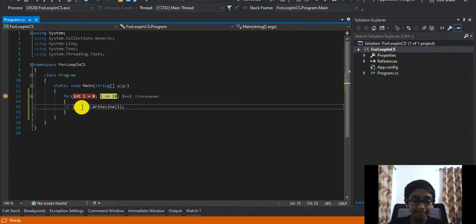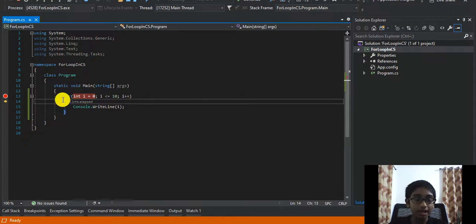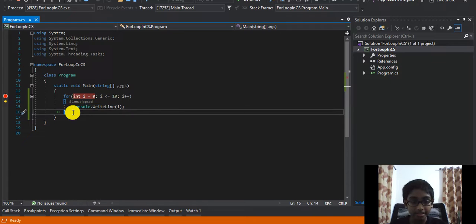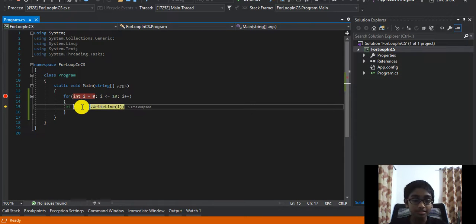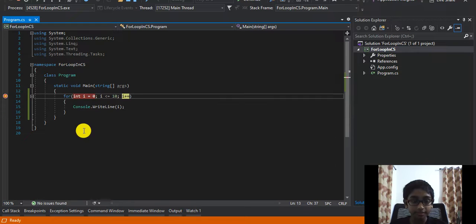And as you can see, C# says that this is true. Okay, so after that, I'll press F11 again. It gets into the body of the for loop, and F11 again, so it executes this Console.WriteLine method. And after that, it comes to this last statement, statement 3, the increment or decrement. Okay, so over here, as you can see, when I click F11 again, it comes to the condition, right?